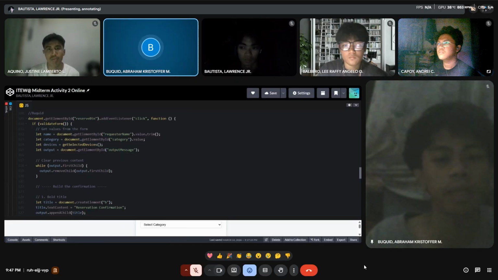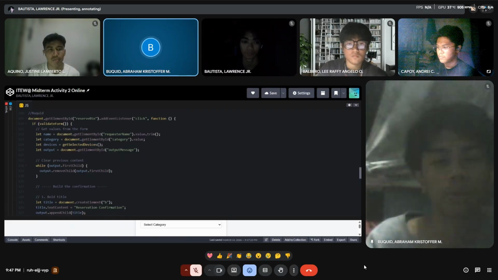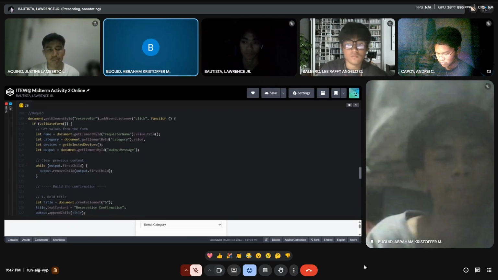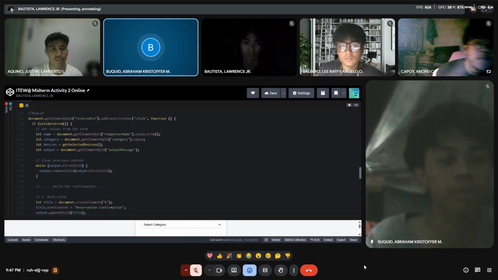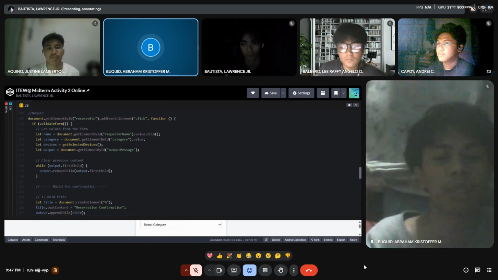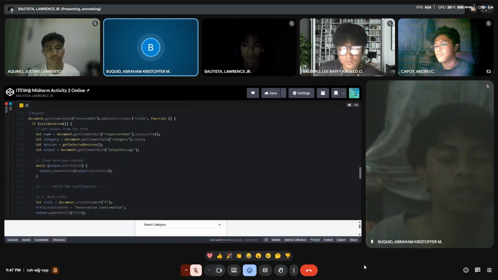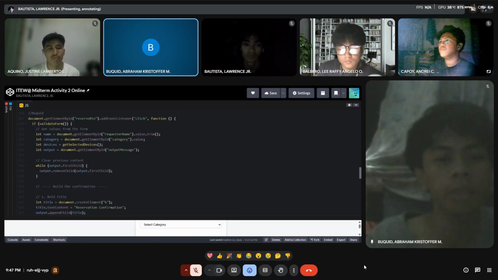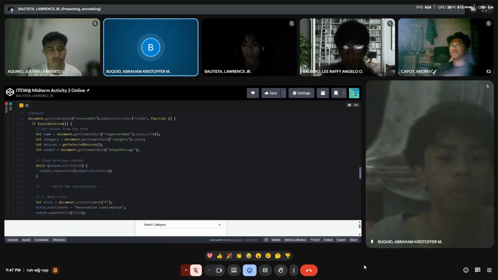In the let category, it gets the selected value from the drop down menu with the ID category. In the let devices, it calls a custom function, get selected devices, which returns an array of all devices the user has checked. Then the let output equals document.getElementById. It selects the element where the confirmation message will appear.